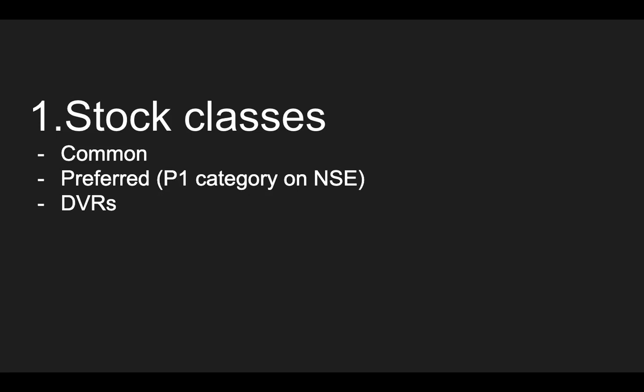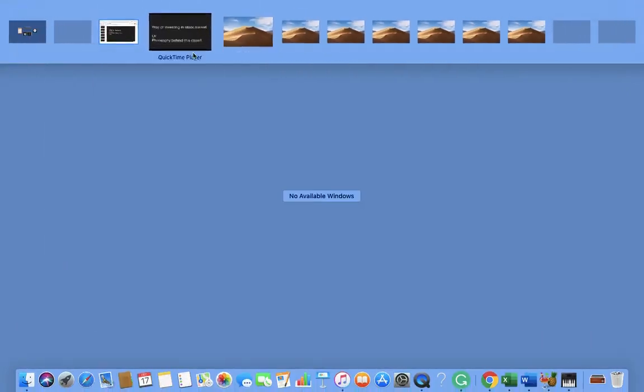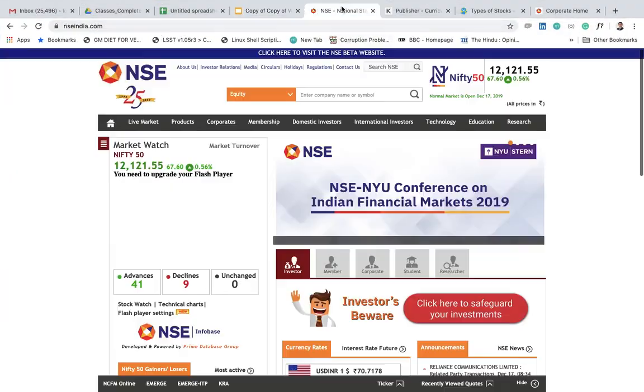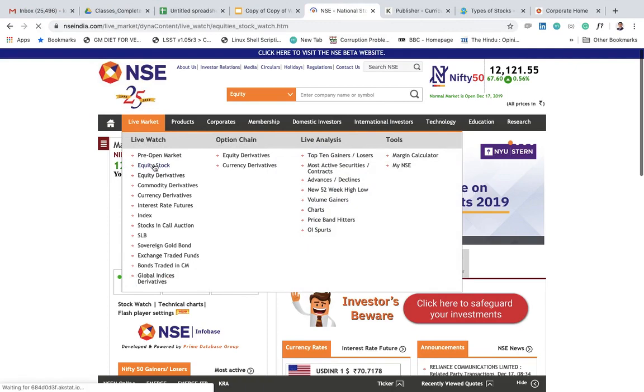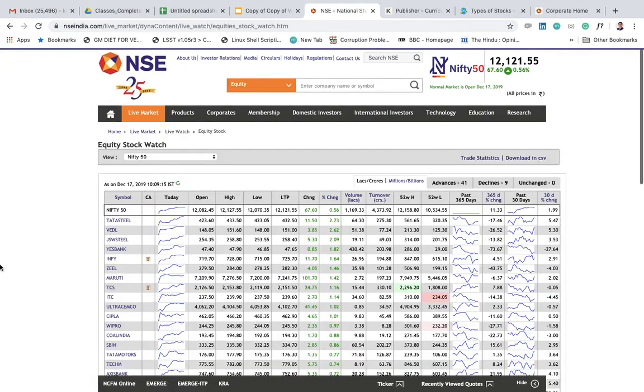So the very first classification which we do is on the stock classes or the ownership level of stocks. Common stocks are what I show you every time on the NSE website. So common stocks give you the benefit of voting rights. The moment you buy one stock of Tata Steel, you also become a shareholder and you gain voting rights. Obviously, if you buy one, you get just a fraction of the total voting rights, which may not let you do much in AGMs.